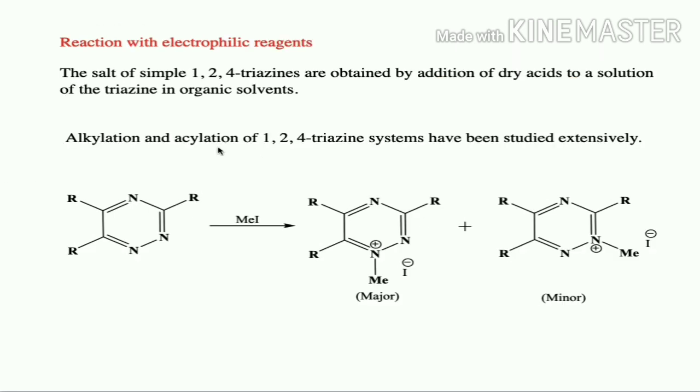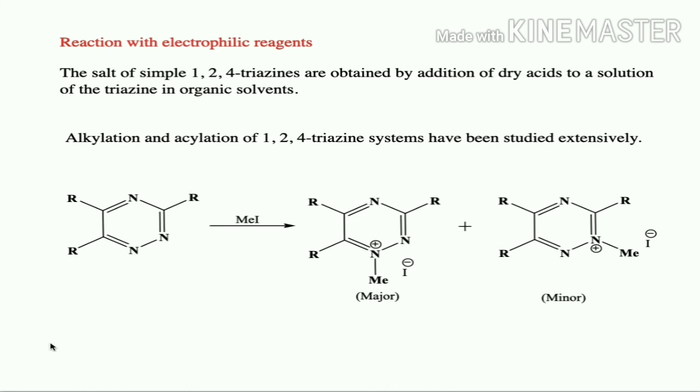So now we will see the reactions. First, reaction with electrophilic reagent. 1,2,4 triazines form simple salts by addition of dry acid to a solution of triazine in organic solvent. So it forms simple salts when treated with dry acids in organic solvent, and it will undergo reaction at nitrogen like alkylation and acylation.